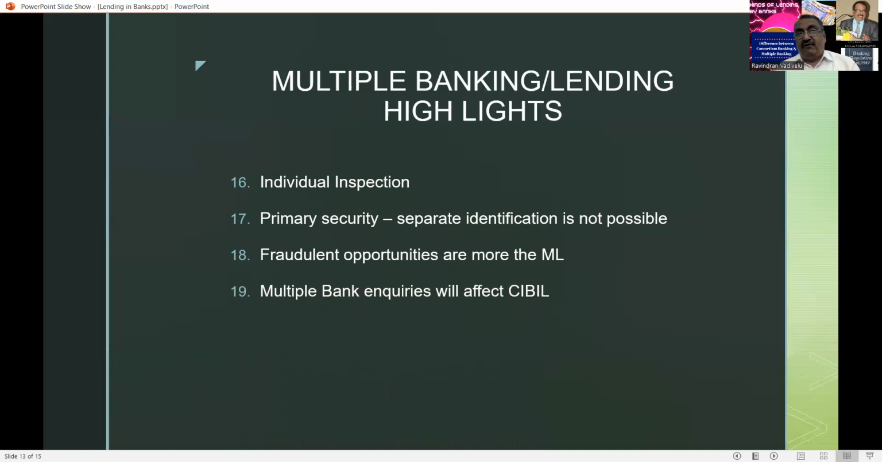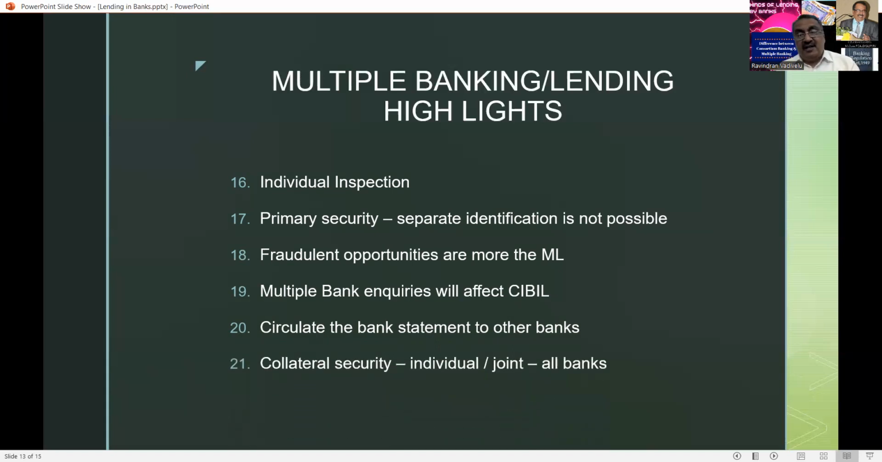In case you go for the multiple bank lending system, if you make frequent inquiries, this frequent inquiry will have a direct impact on CIBIL. So multiple inquiries will definitely affect the CIBIL. And normally bankers circulate the loan statements at the year end, or some bankers circulate the loans at the quarter end. And collateral security is individual with reference to individual banking. In multiple banking, every bank has to decide what type of collateral security they want. And sometimes two or three banks can have a joint holding with reference to collateral security.